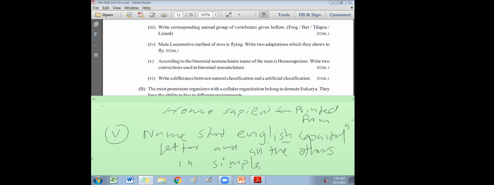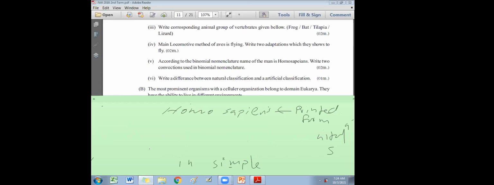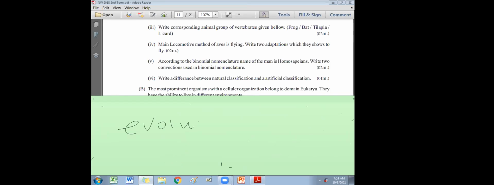Natural classification shows evolutionary relationship, but artificial classification does not show evolutionary relationships. Please write down the answer.